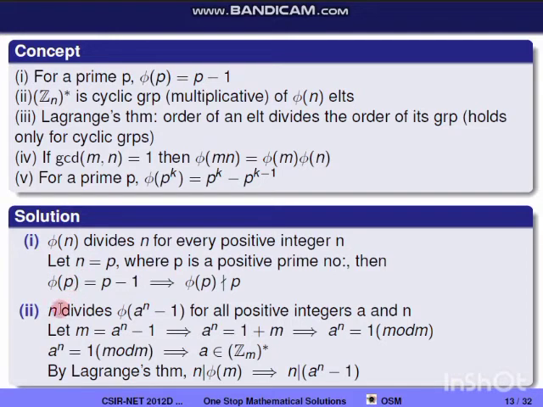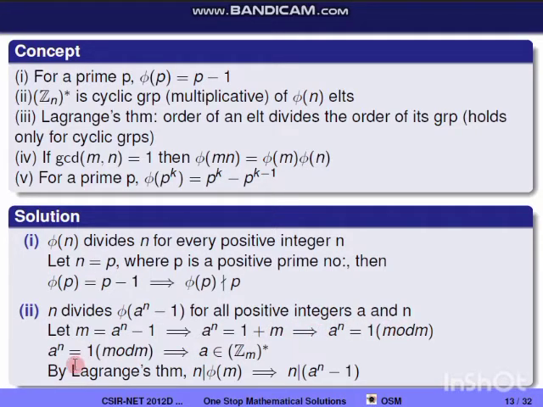So now the next option: n divides phi(a power n minus 1) for all positive integers a and n. So we'll check this statement. I'm taking m equal to a power n minus 1. So from this I'll get a power n equal to 1 plus m. So I'm taking mod m. So I'll get a power n equal to 1 mod m.